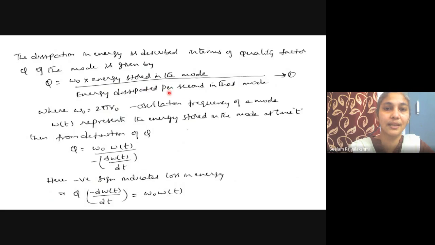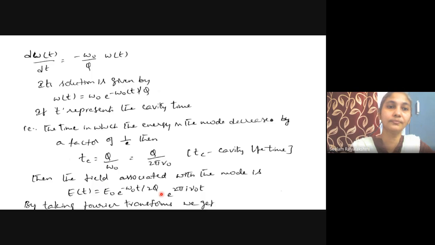That means the change in energy can be obtained. The change in stored energy is d by dt of omega of t, and the negative sign represents the loss in the energy. If you take the cross multiplication, Q times minus d omega of t by dt equals omega naught into omega of t. So d omega of t by dt equals minus omega naught by Q into omega of t. Its solution is given by omega of t equals omega naught e power minus omega naught t by Q.